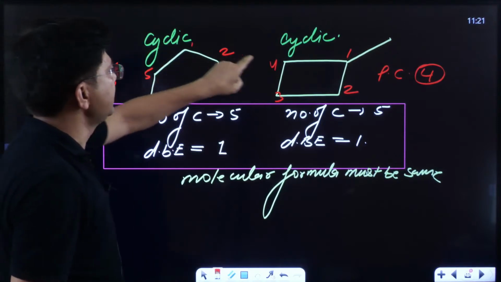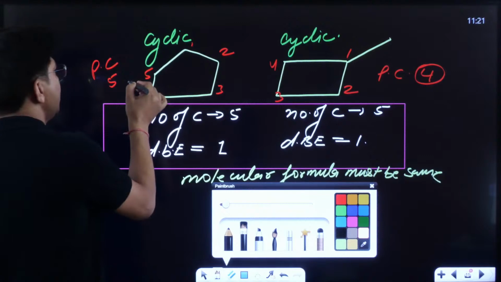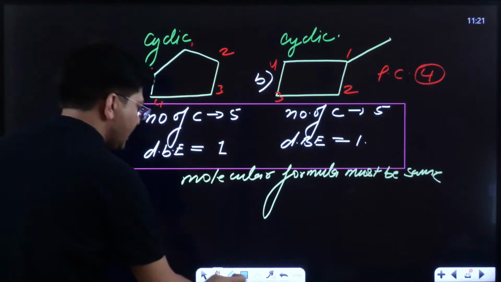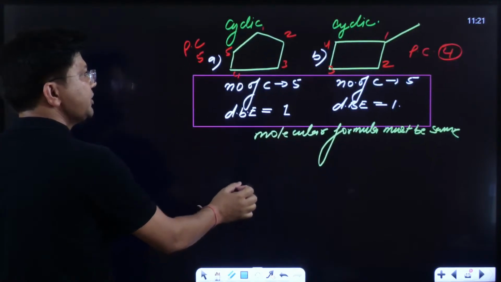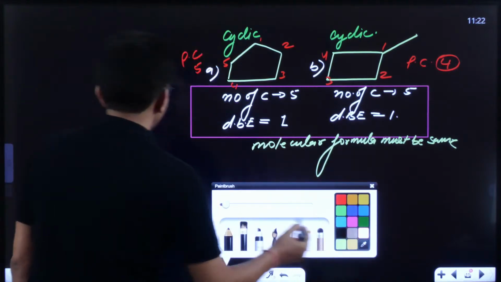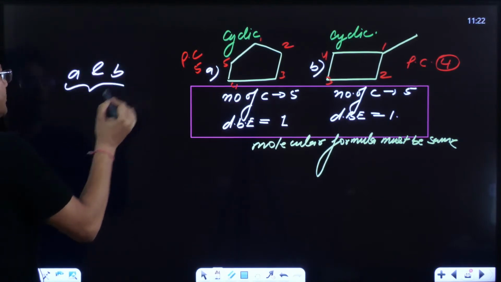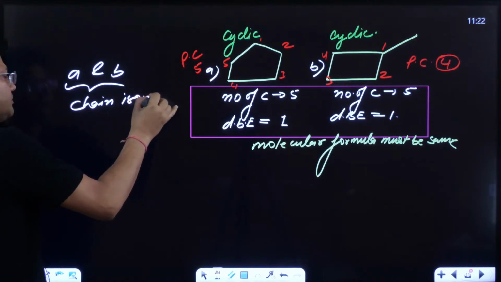Let me call this A and this B. So what is the relation between A and B, kids? Definitely A and B will be known as chain isomers, right?